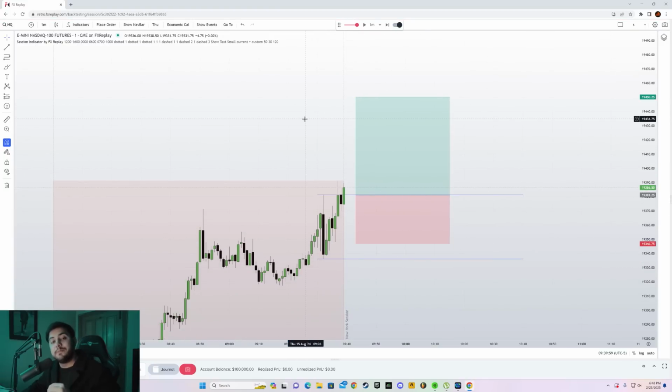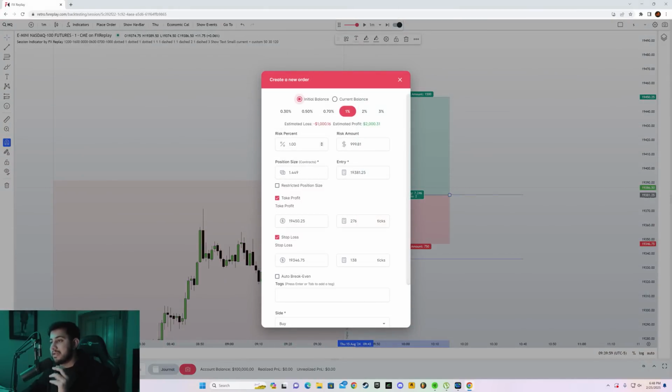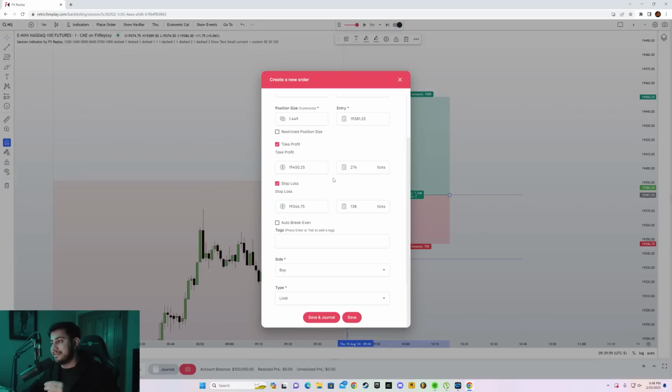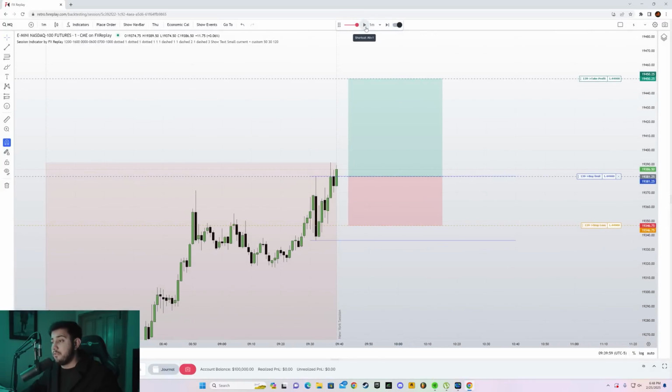So how do you actually place a trade? It's very simple. When you have this set up, right, you want to go here and click on place order. Now it's going to automatically risk 1% on this trade. You can increase the risk, but start with 1%, right? It automatically sets the take profit and stop loss level. So you have the TP here, you have the stop loss here. Now we want to do a buy limit order. So when we click on buy limit here, let's see how this plays out. I have no idea how it's going to play out.